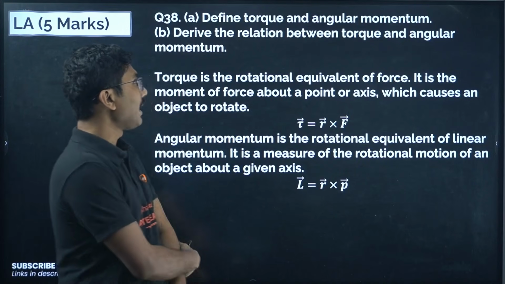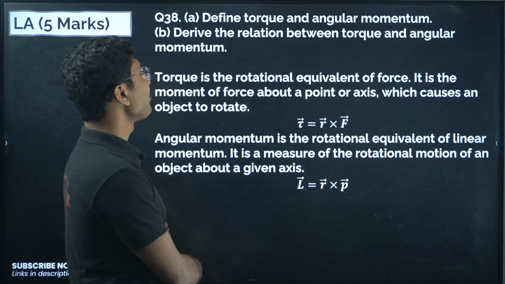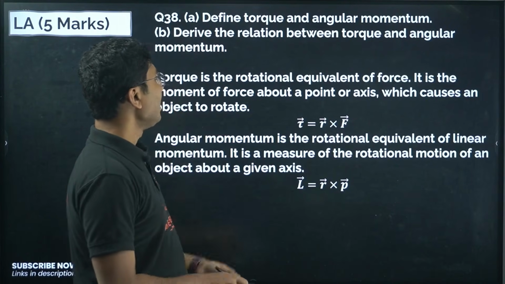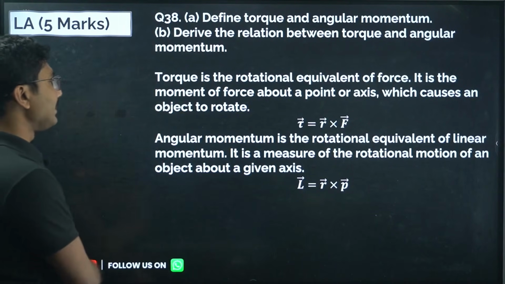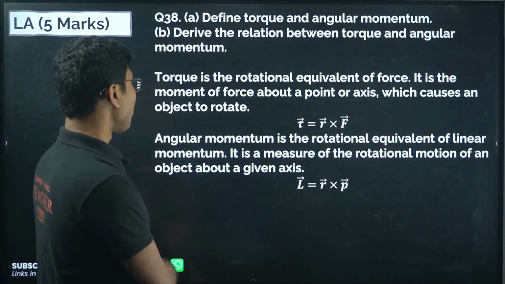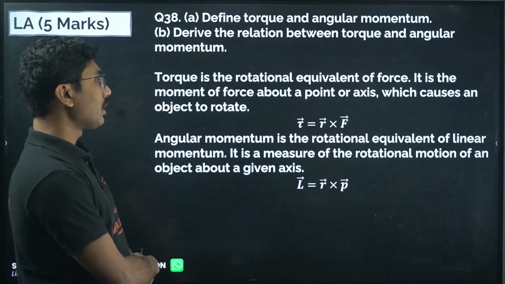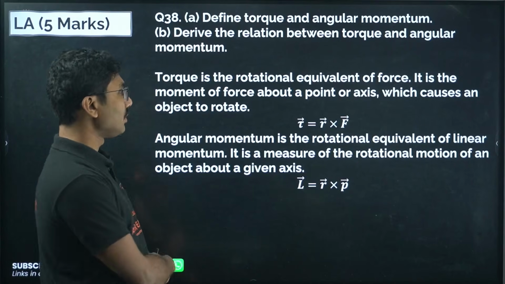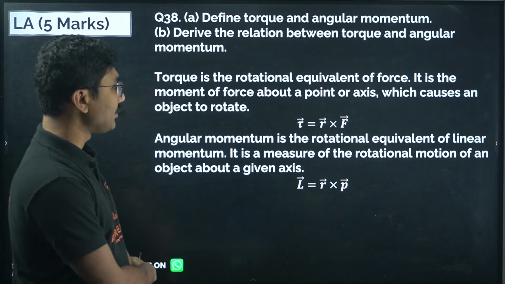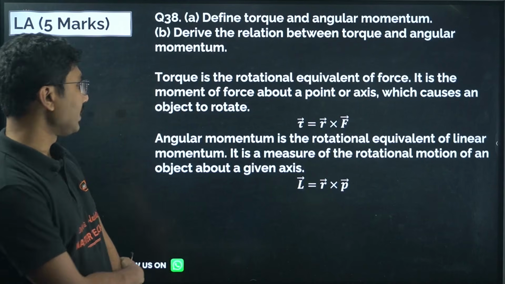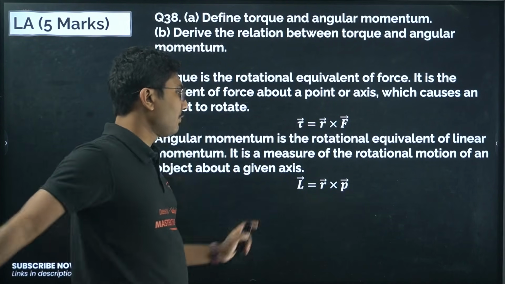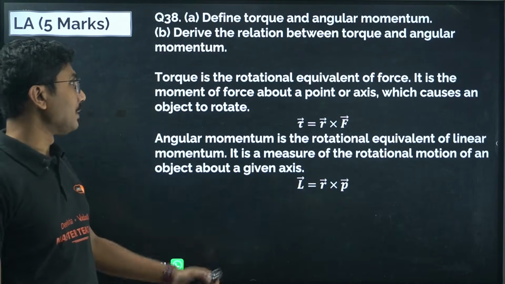Next, define torque and angular momentum. Derive the relation between torque and angular momentum. Torque is the rotational equivalent of force. It is the moment of force about a point or axis which causes the object to rotate. Torque equals r cross F. Angular momentum is the rotational equivalent of linear momentum. It is the measure of the rotational motion of an object, and it is given by r cross p. So torque is r cross F and L is r cross p.